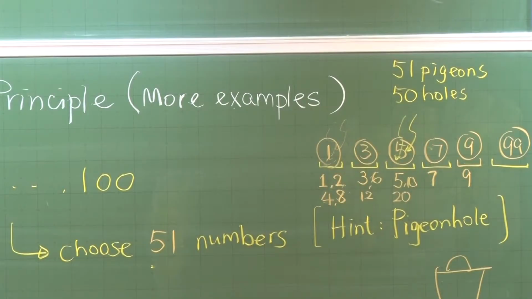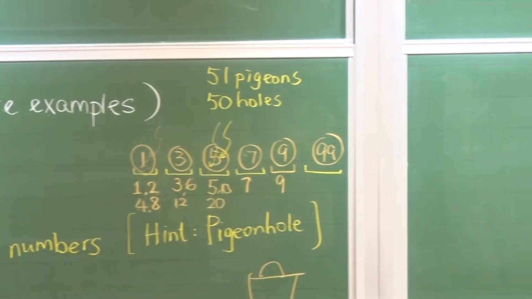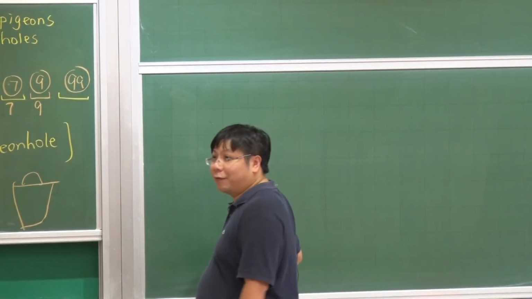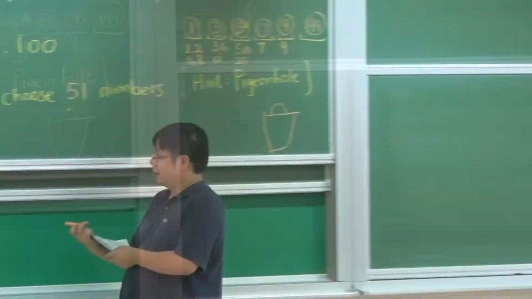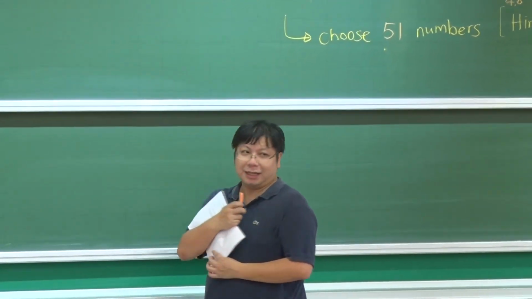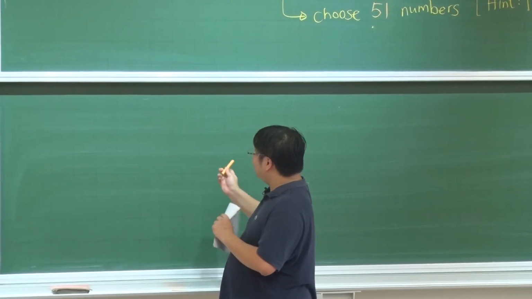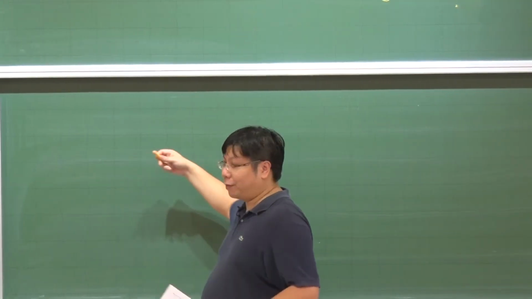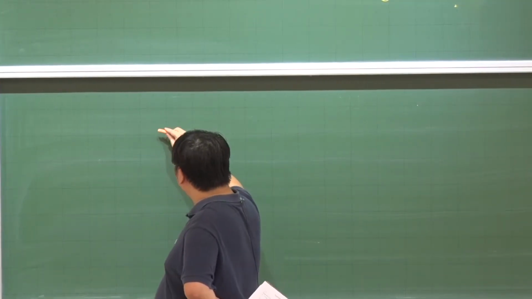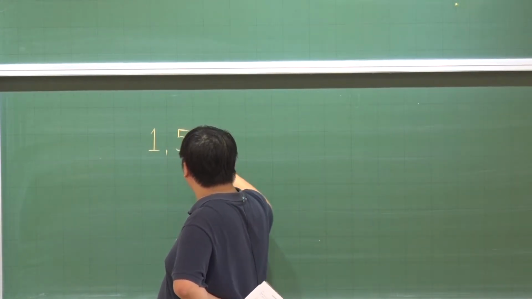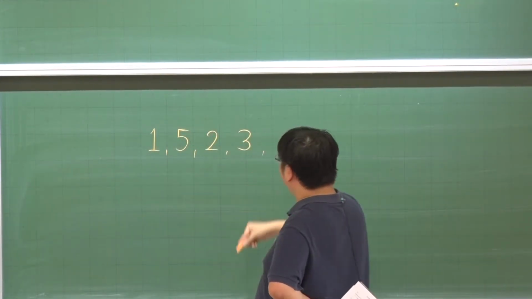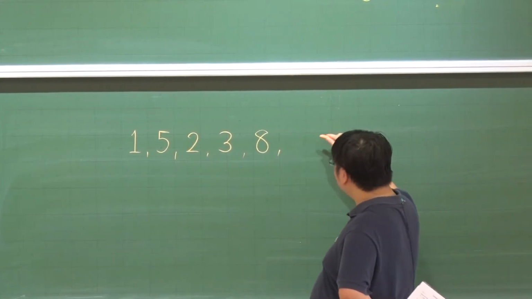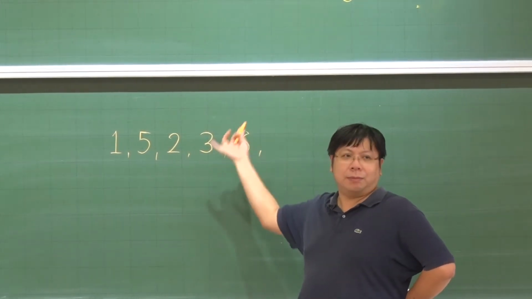So let me wipe this board. Another example is also a very tight result. First of all, let us write down a sequence of numbers. Let's write down the numbers from 1 to 10 in some random way.